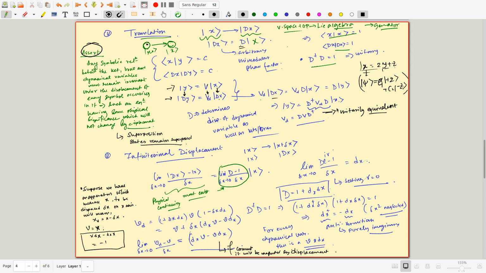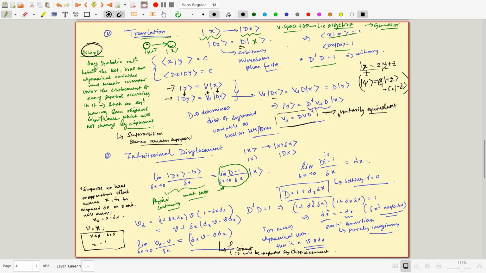This is something we learned in the previous lecture: when two operators are related like that, they are called unitarily equivalent. The operator which takes you from one state to another in your lab, and the operator which takes you from one state to another in my lab, if they are related by a translation operation, are unitarily equivalent.